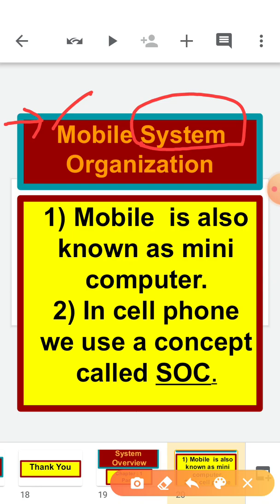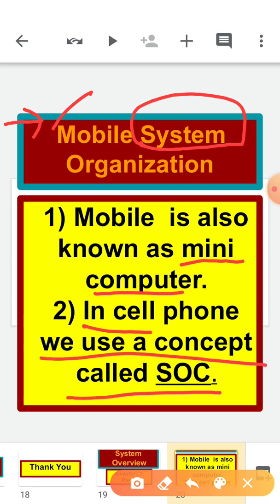See children, mobile is a kind of mini computer. Like in a computer we have software and hardware, in the same manner mobile is also made up of hardware and software. A computer is a big unit, but mobile is a small unit. How can we say that it is a kind of computer? Because in a cell phone, or we can say mobile, we use the concept of SOC.